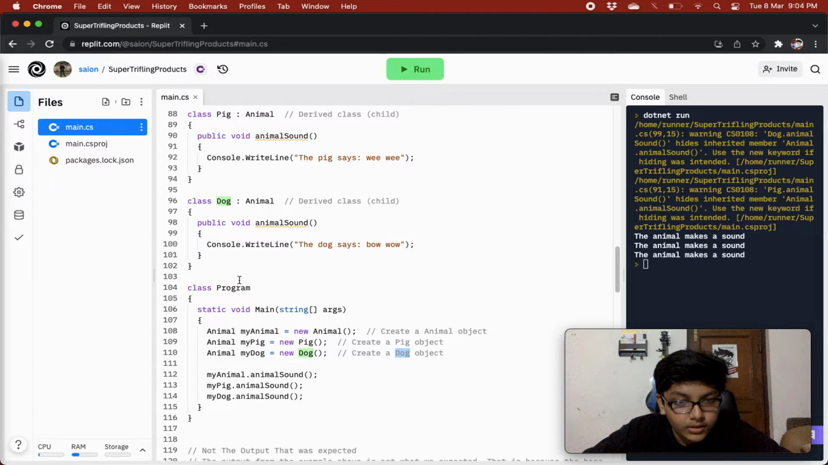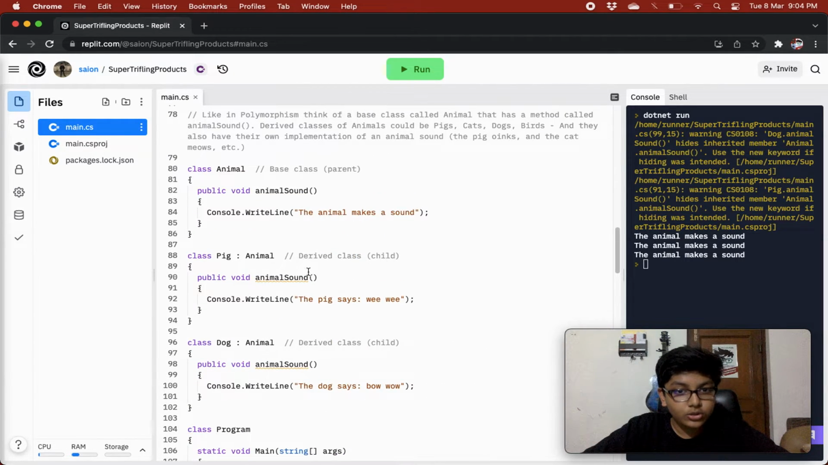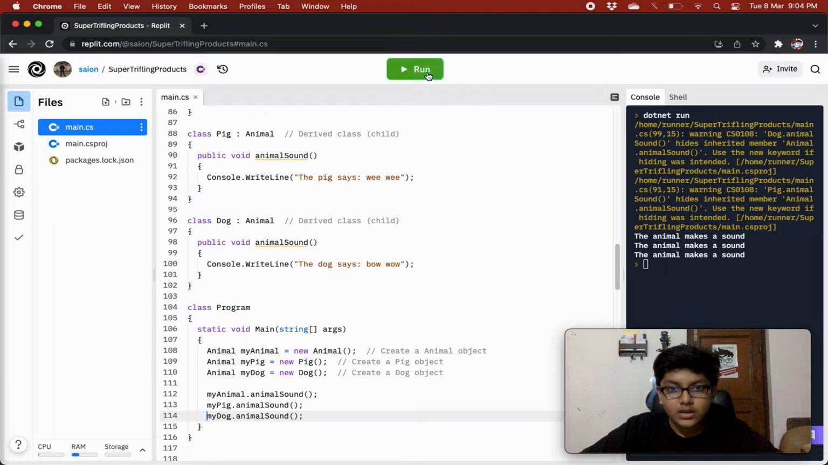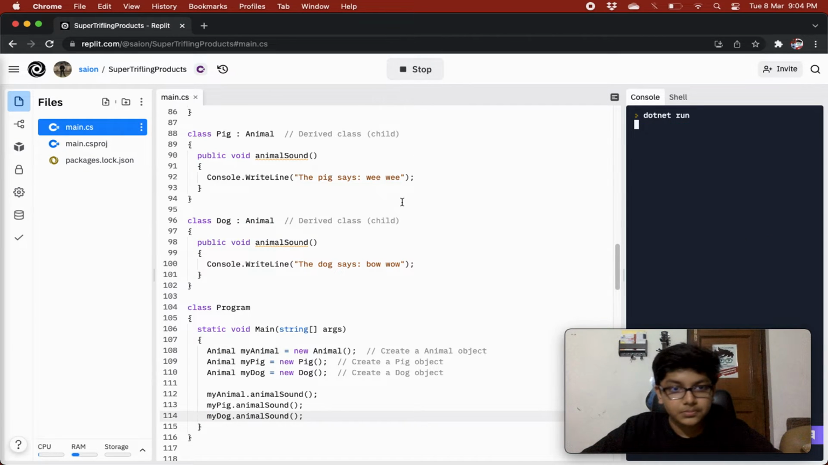Next over here, we are calling the animal sound method of my animal, the animal sound method of my pig, and then the animal sound method of my dog, right? So what is expected? We expect it to show the animal makes a sound, the pig says wee wee, and the dog says bow wow. Let's see what the result comes.